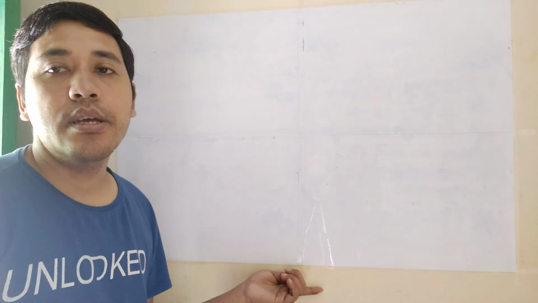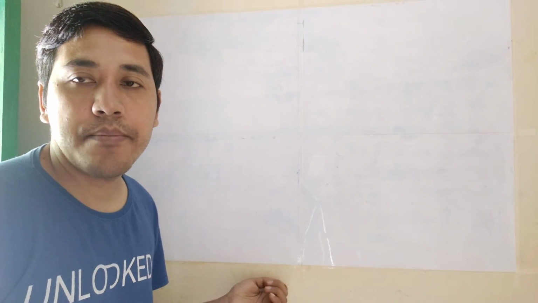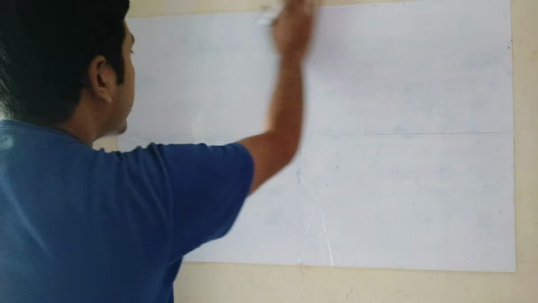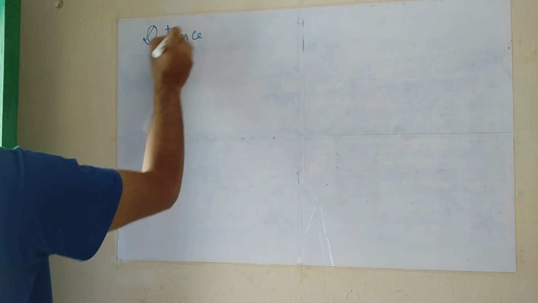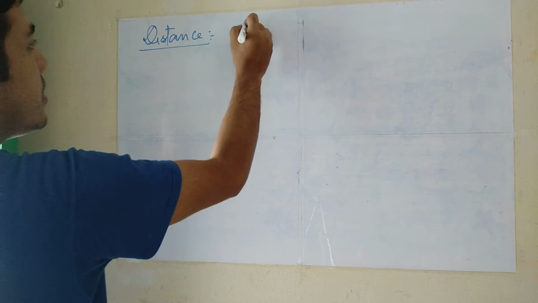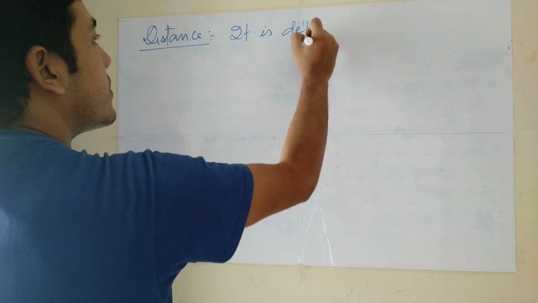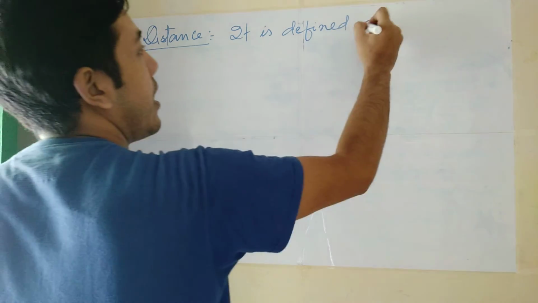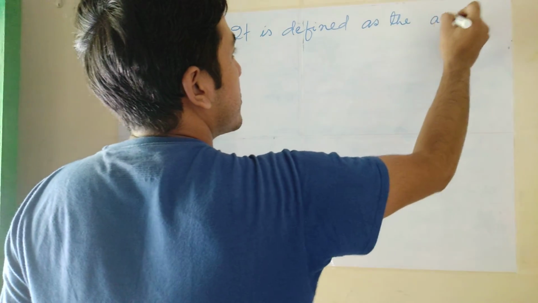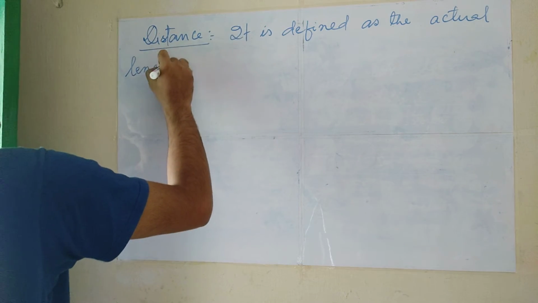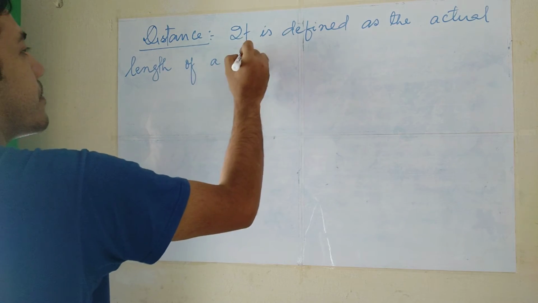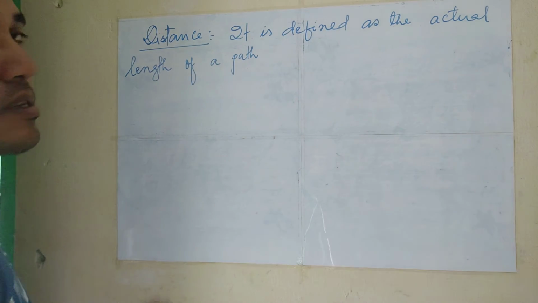I think in your mathematics you already studied about speed, time and distance, right? Then I'm just reminding you of these quantities. What is meant by distance? It is defined as the actual length of a path.